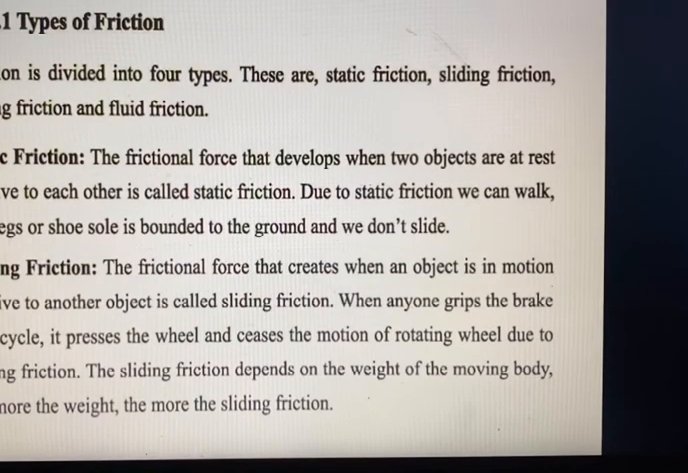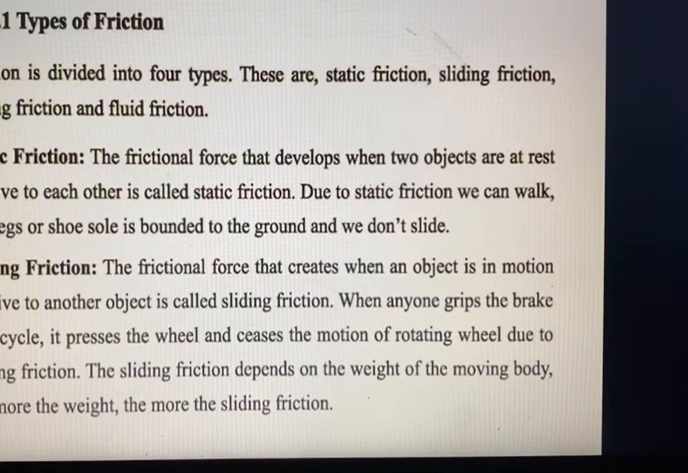Okay, so here are some types of friction: static, sliding, rolling, and fluid friction. What is static friction? The frictional force that develops when two objects are at rest relative to each other is called static friction. Due to static friction, we can walk; our legs or shoe soles are bonded to the ground, and we don't slide. These are practical examples of static friction.